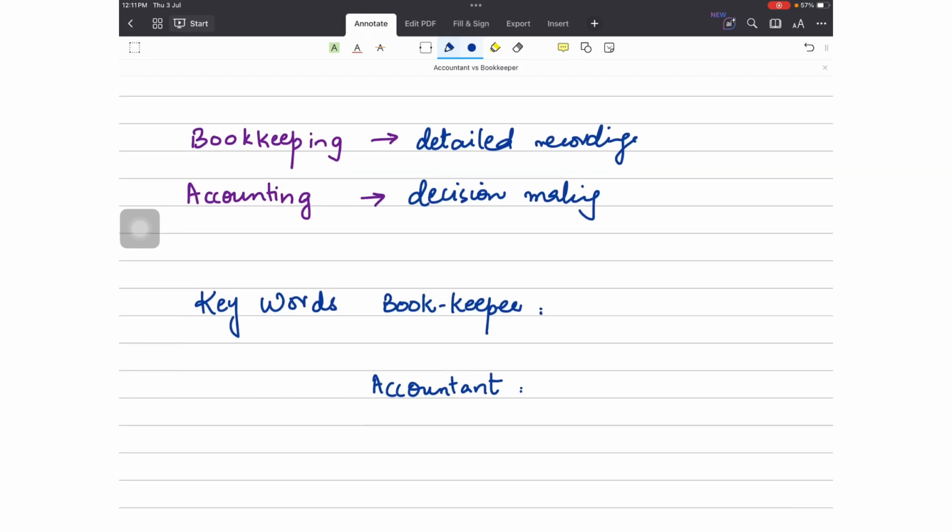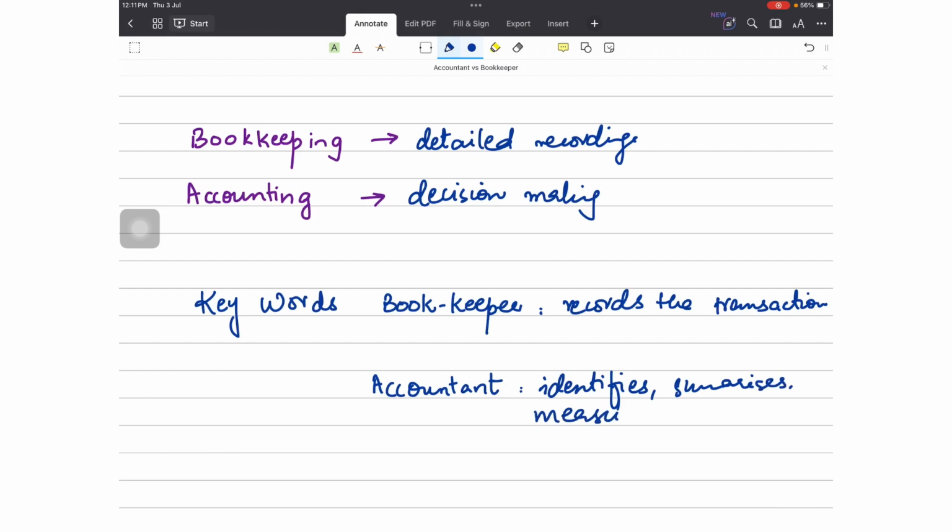So what are the key words for bookkeeping? That it records the data, or should I say the transactions, the posting from the day books to the T accounts, or the preparation of the trial balance, that is the recording. However, for the accountant, you might see that this topic is mostly tested in paper 1 of O level, IGCSE, and A level AS. The terms that are mostly tested are identifies, summarizes, measures, or interprets the information, right? Communicates as well.